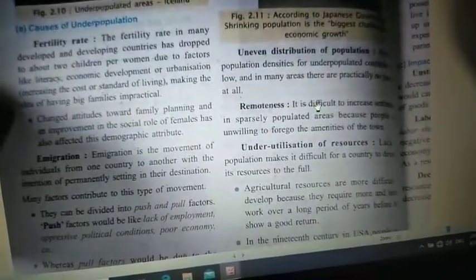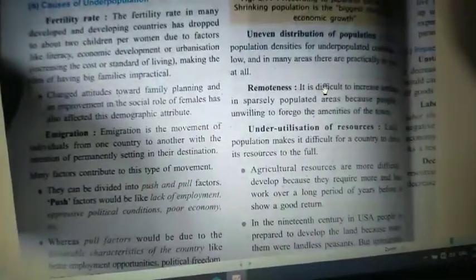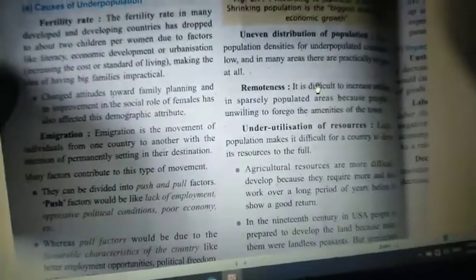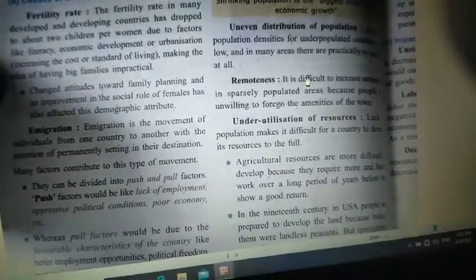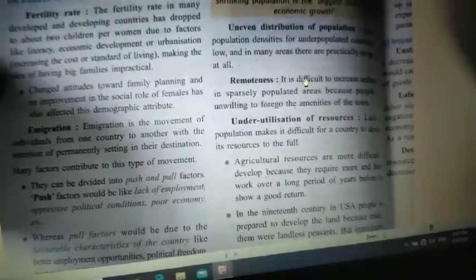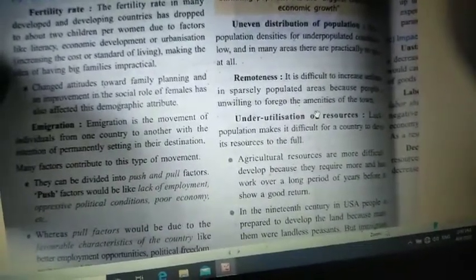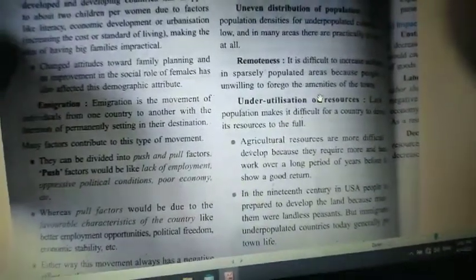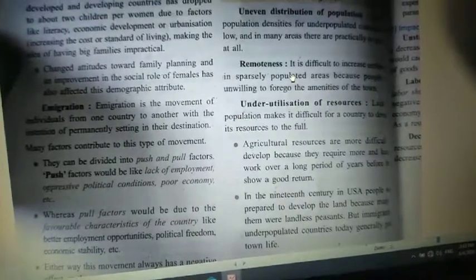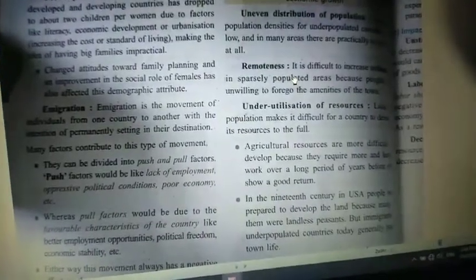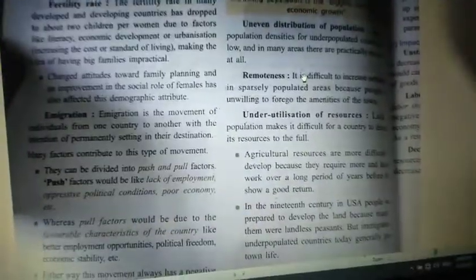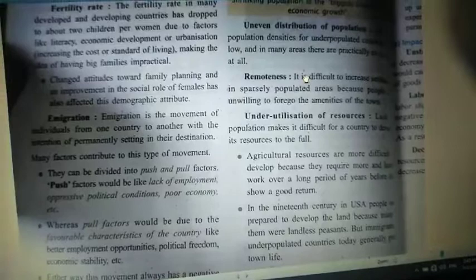Of course, they are also having a lot of problems, that is, uneven distribution of population. Just imagine, in 1 square kilometer 2-3 people are living, and after so many kilometers another 2-3 people will be living. This kind of random settlement of people will make it very difficult to connect to each other. That is called remoteness also. People cannot contact anyone that easily. These are the reasons, these are the problems of underpopulated countries.